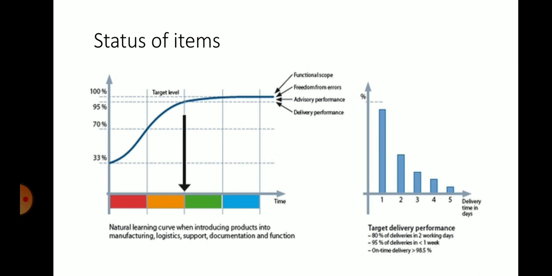That means the status of items is known, where changes can't be made in all the domains: functional scope, freedom from errors, advisory performance, then delivery performance with respect to time in the blue zone.